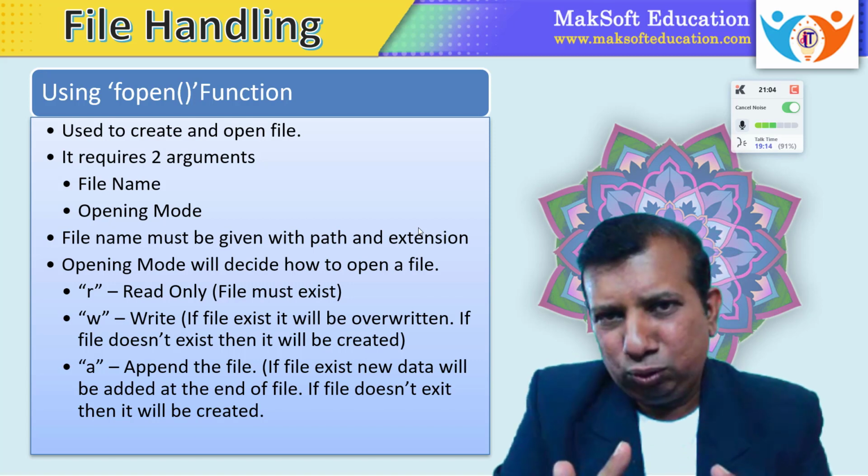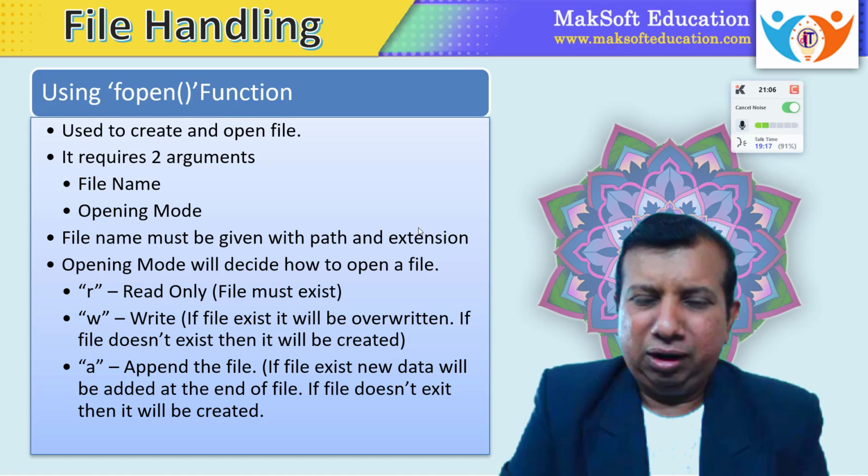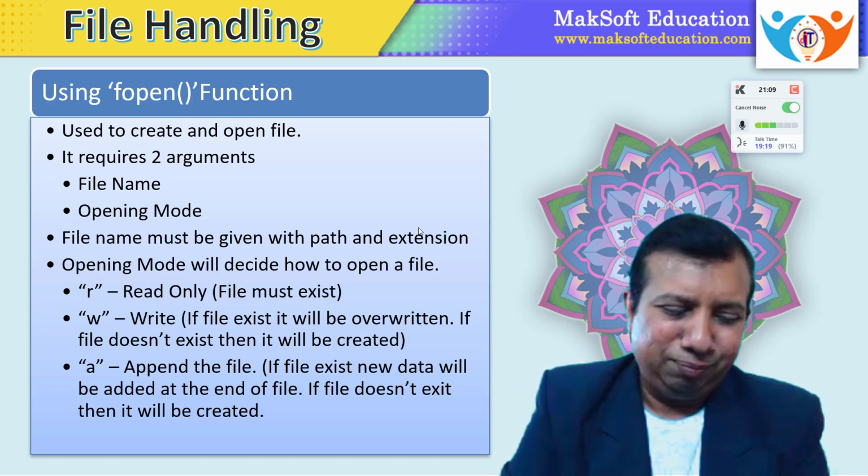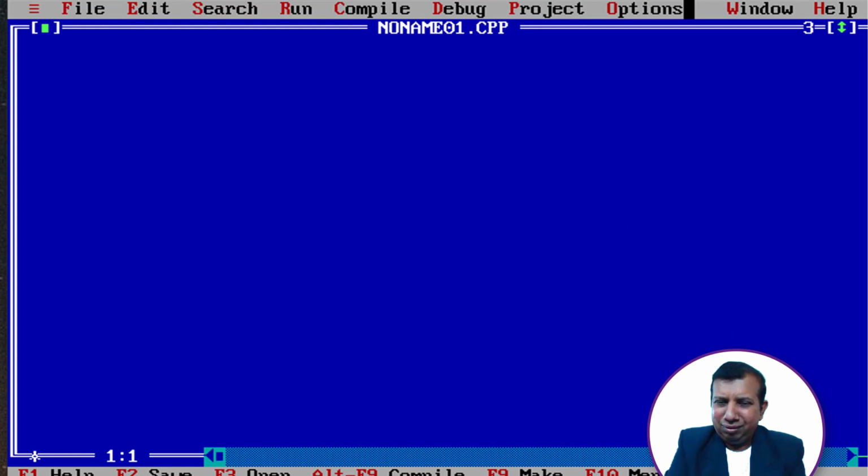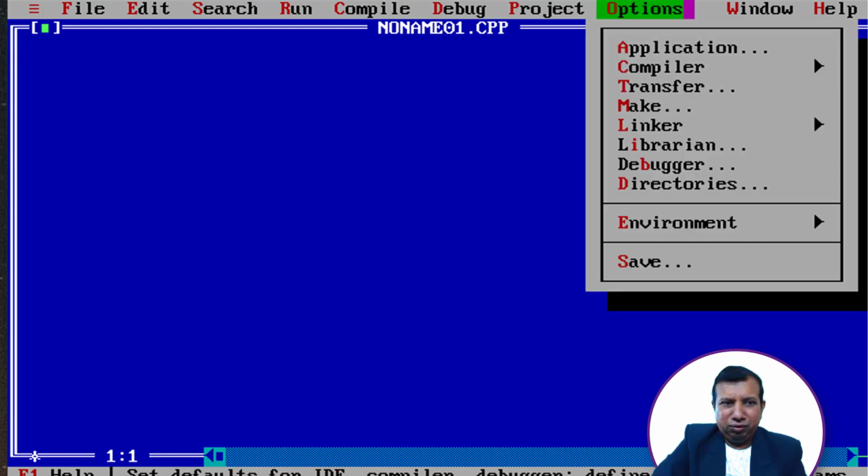Now let us try to do it practically. Now I will give the demonstration of creating a file. So let us go on creating files. Here I am using a DOSBox based Turbo C. You can use any available editor, no issues. Before typing the actual program, as we are using DOSBox, we cannot use any drive on a hard drive. DOSBox virtually uses a particular folder only. So here, just to simplify, we will go and see where it is installed.